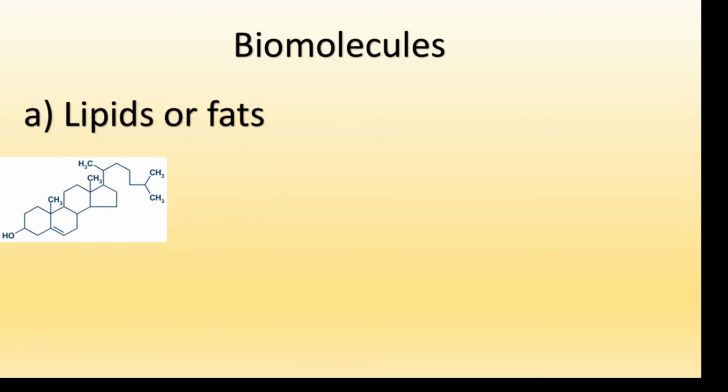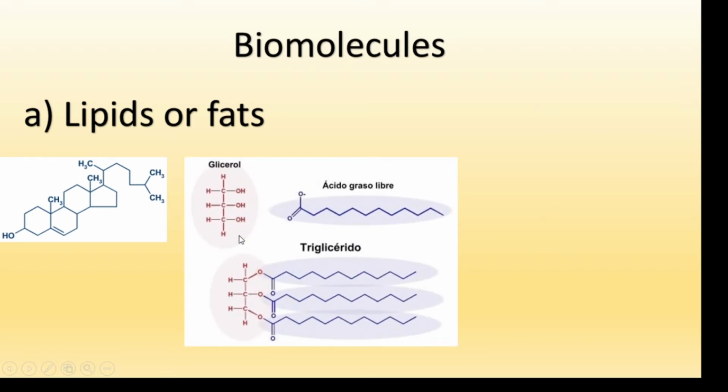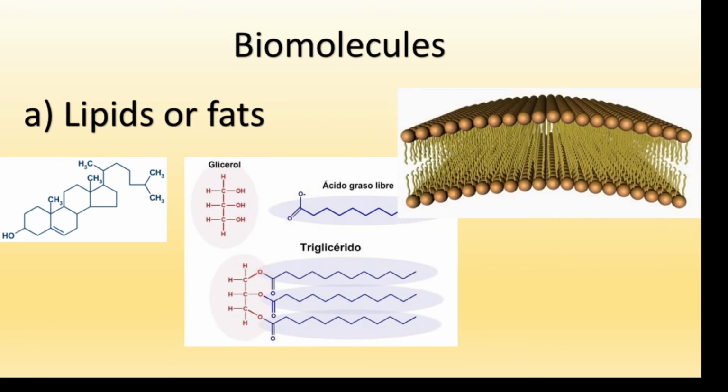So we are going to distinguish four kinds of biomolecules. The first one is called lipids or fats. This is the structure for cholesterol. So we may have triglycerides. These kinds of molecules are very important because they form part of the cell membrane that every living organism possesses inside their bodies.